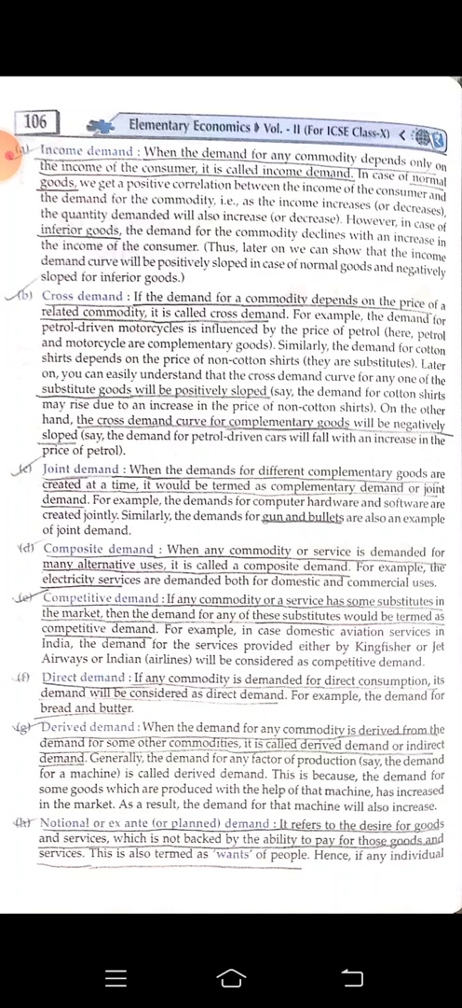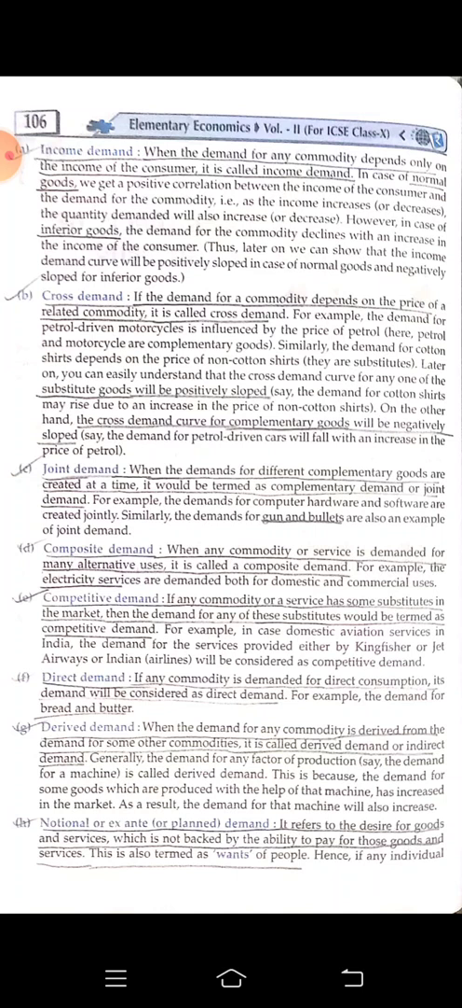If the demand for a commodity depends on the price of a related commodity, this is called cross demand. That means the other commodity's price is affecting the demand of that particular commodity, like commodity A and commodity B. If commodity B is increasing its price, we are finding the effect on commodity A. This is called cross demand.